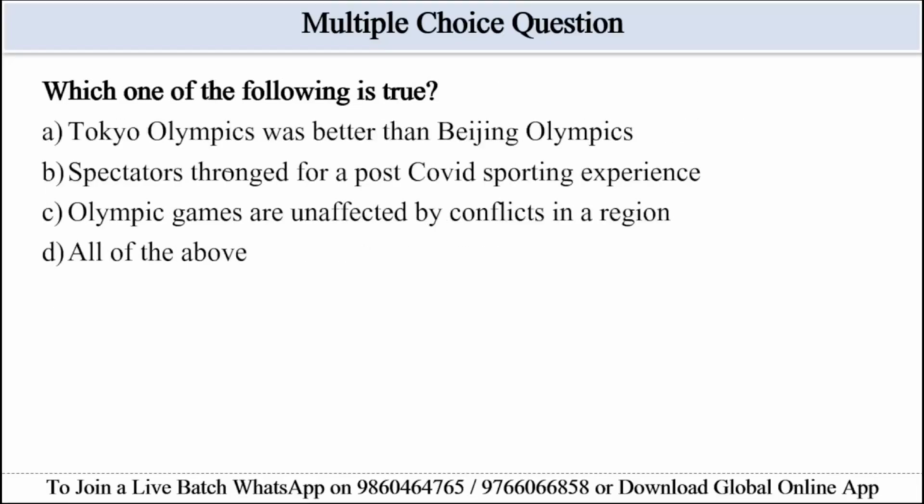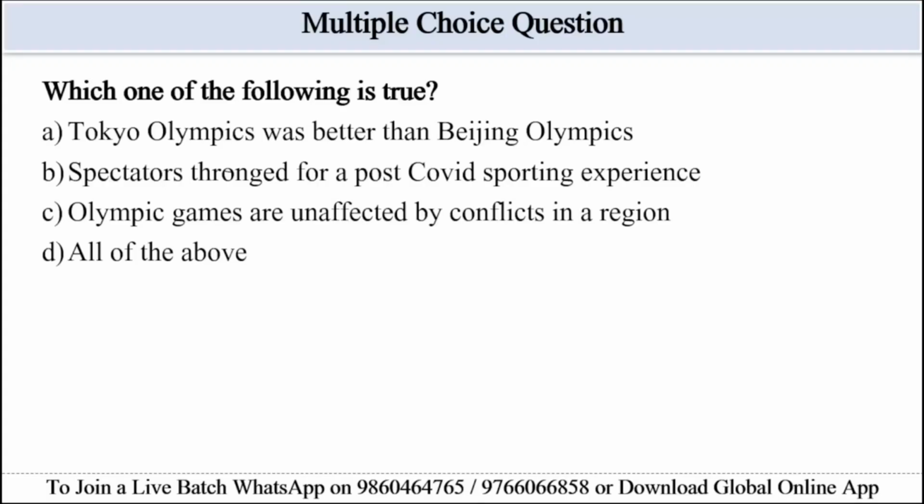Which one of the following is true? Option A, Tokyo Olympics was better than Beijing Olympics. Option B, spectators thronged for the post-COVID sporting experience. Option C, Olympic Games are unaffected by the conflict in a region. And option D, all of the above. So this is a classical factual accuracy question where we must find the statement that is supported by the passage. In this case, we need to check each option against the text.